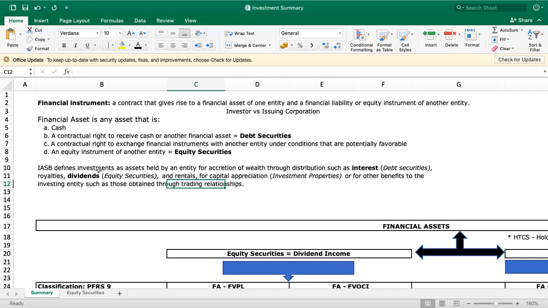We invest for protection, 'di ba? This is very common nowadays, mga life insurances, 'di ba? So life insurance is a form of investment. 'Di ba? So investment on your part, 'di ba? In case ma-deads, nana siya. So this insured ka, 'di ba? So that's an investment. That is a type of investment.